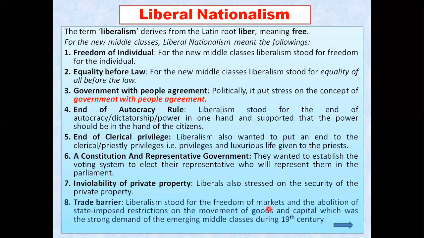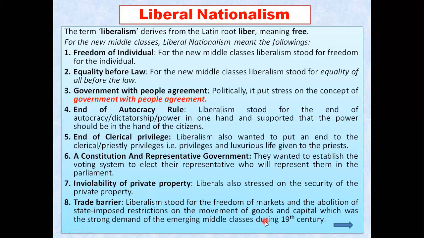And the next one, very important, my dear students, that is trade barrier. They don't want any barrier or any type of restriction while trading. They stood for freedom of markets, means everyone should be free to purchase and sell anywhere. And they wanted abolition of state imposed restrictions on the movement of goods and capital.